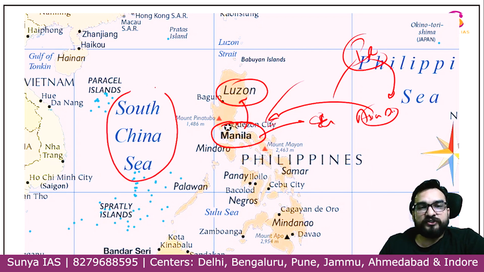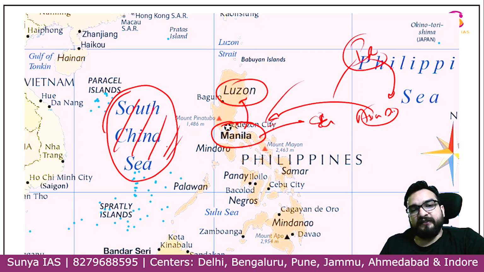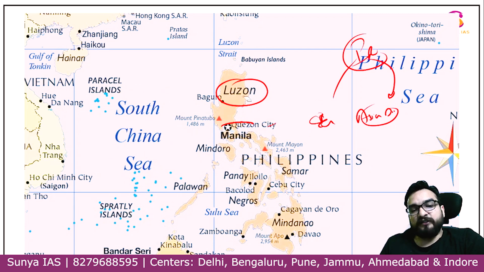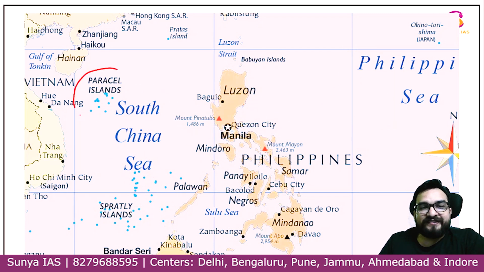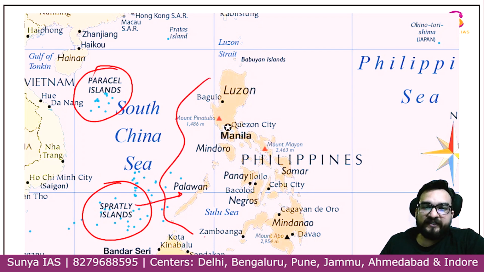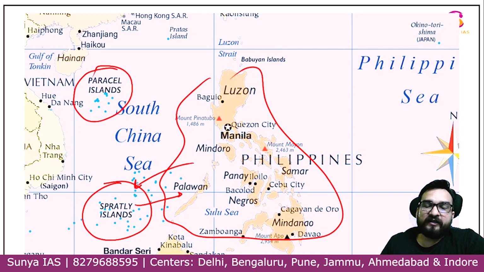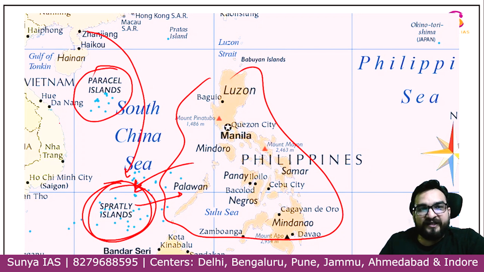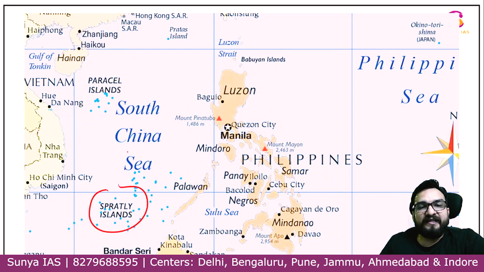This is your South China Sea, guys. Okay, over here you will see South China Sea. Now these Paracel islands and Spratly islands are the disputed islands, guys. Over here you will see that Spratly islands are claimed, these are basically the islands of Philippines. Philippines is claiming them, that these are our islands, but China is conquering these islands, guys. Disputed. Paracel island, Vietnam is claiming them and China is claiming, so these are disputed. Paracel island and Spratly islands, remember.